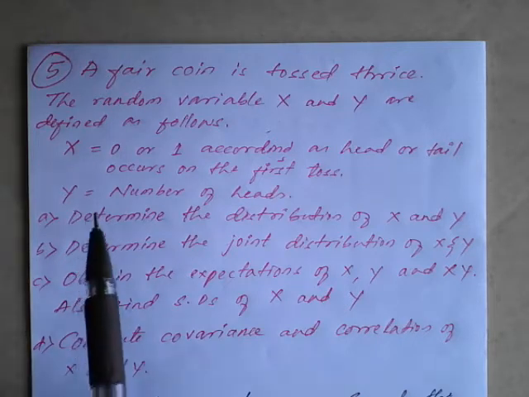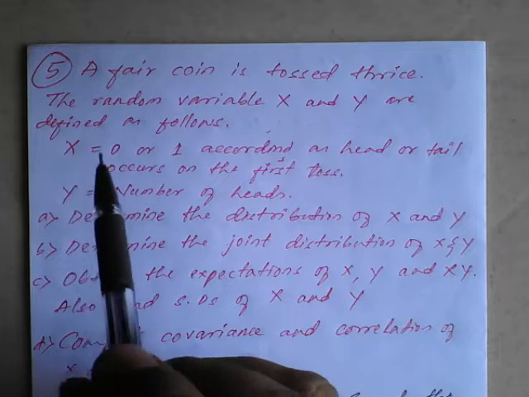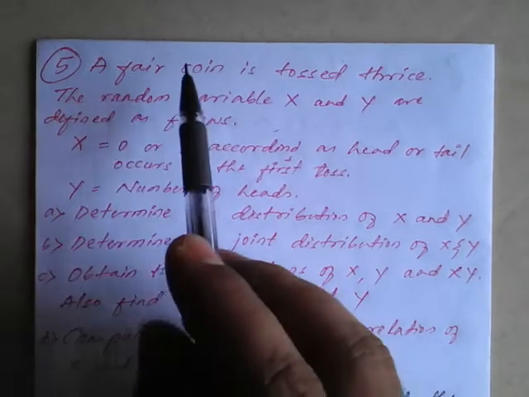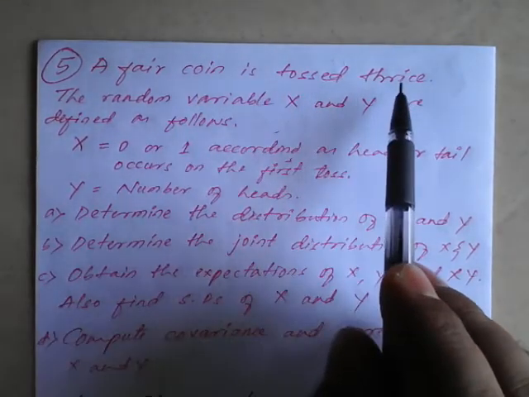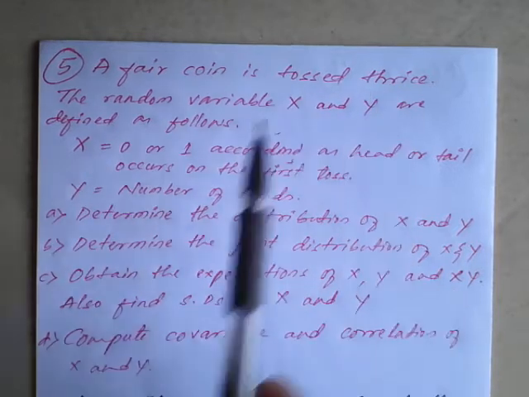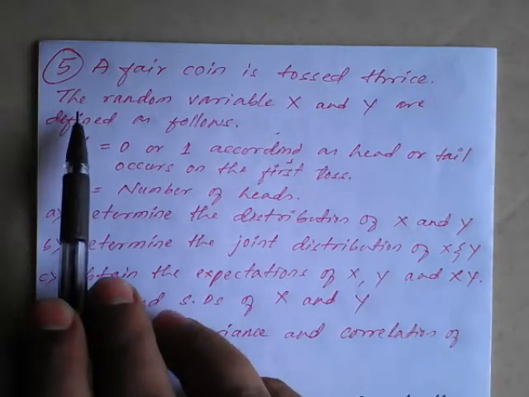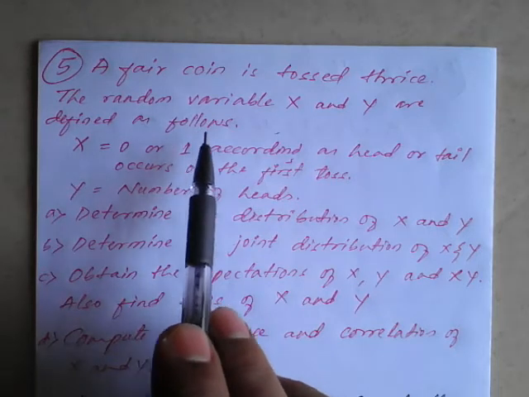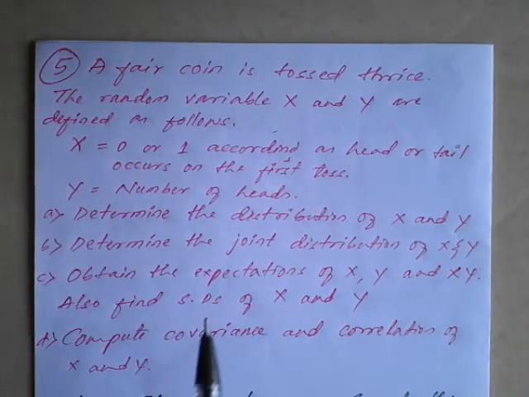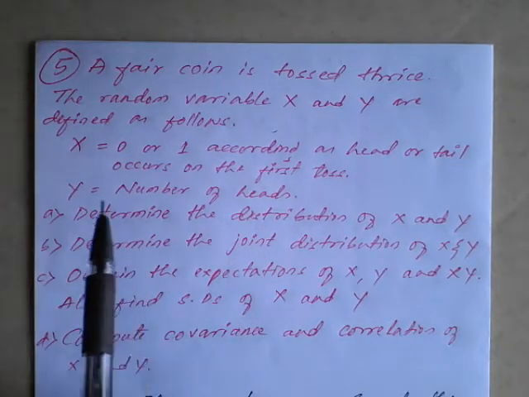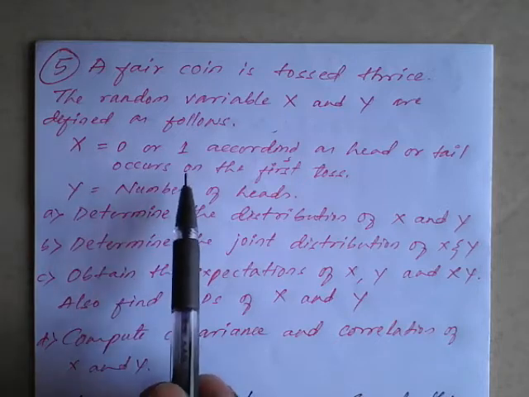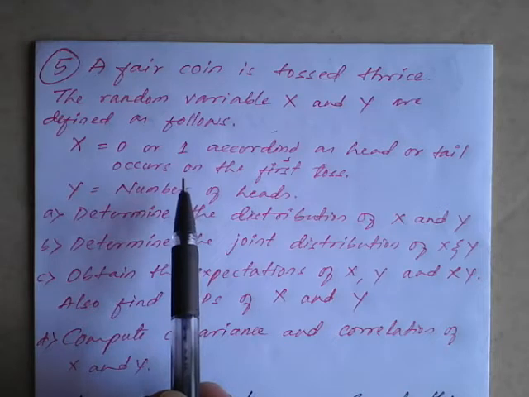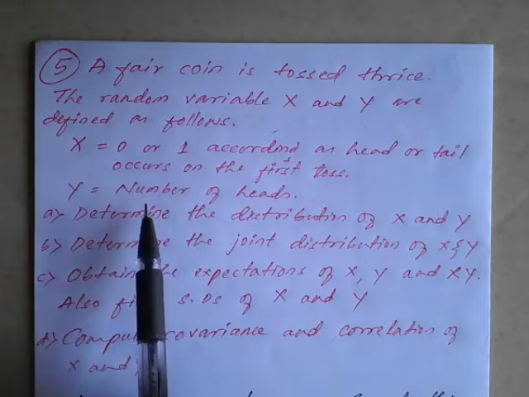Now the question is, a fair coin is tossed thrice. The random variables x and y are defined as follows. See, in this question they have not given any table values. They have given this problem in words. So the given word problem we have to convert in terms of a table. Then we need to proceed for the solution here.